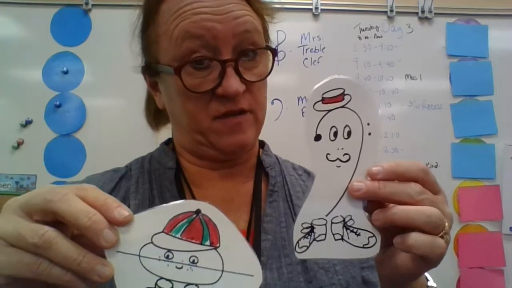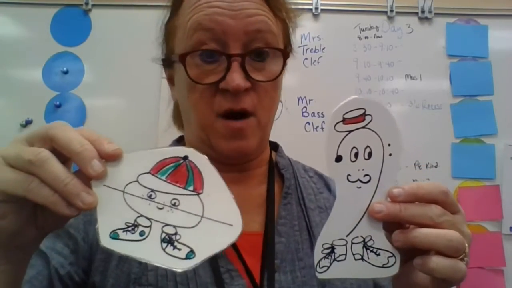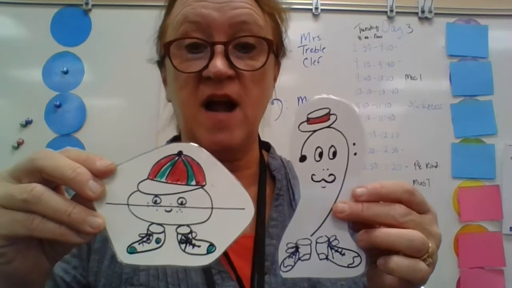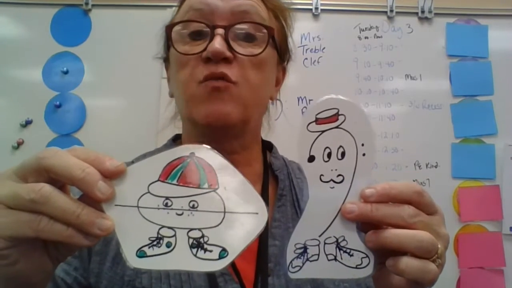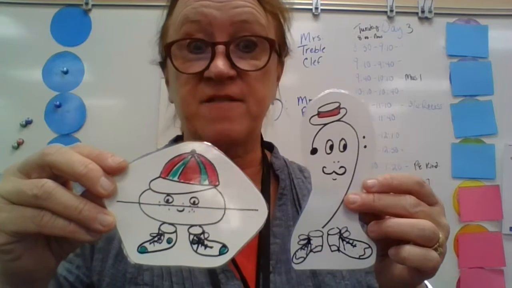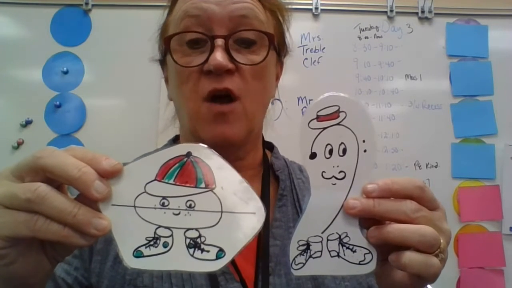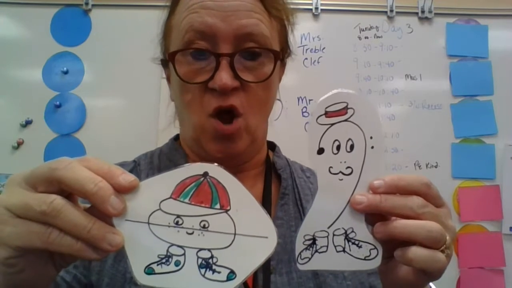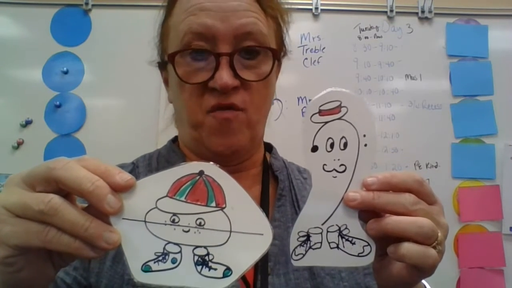He said, oh, we'd love to have you come and live on our side of the street. We've got lots of kids that live on our side of the street. They're just not here right now. But you can certainly come here. My name is Mr. Bassclef. But there's one rule. We'd love to have you live on our side of the street, but there's just one rule. If you live on our side of the street, you have to have a low voice.